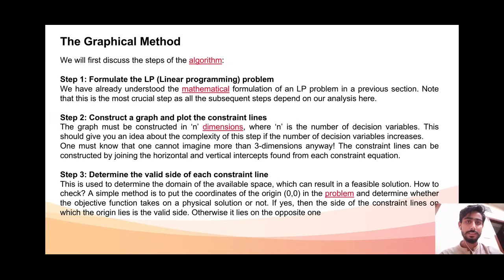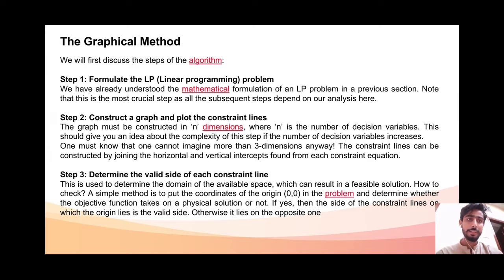Step 2, construct a graph and plot the constraint lines. The graph must be constructed in n dimensions where n is the number of decision variables. This should give you an idea about the complexity of this step.